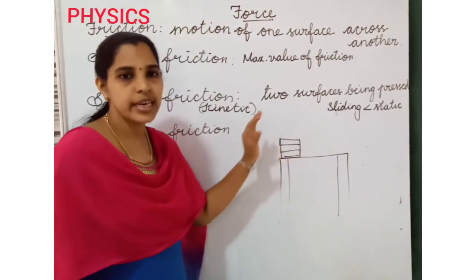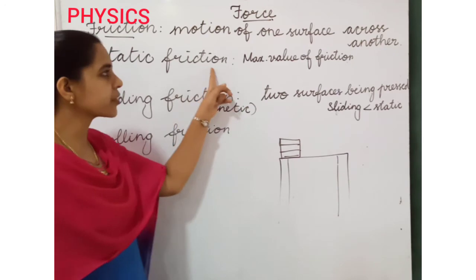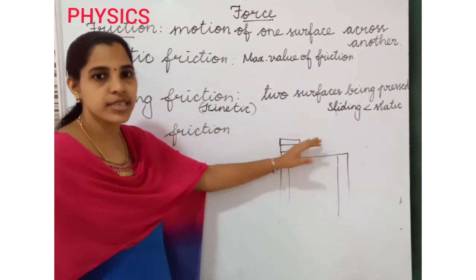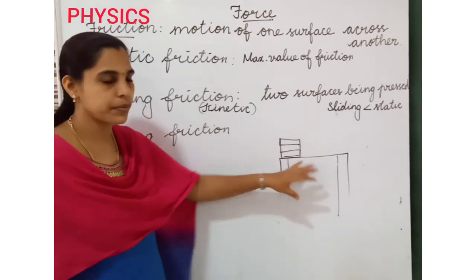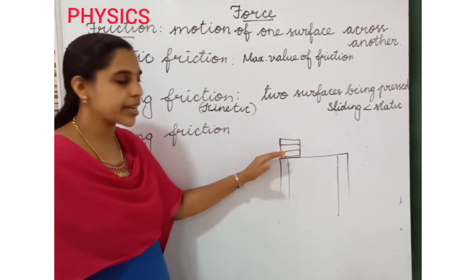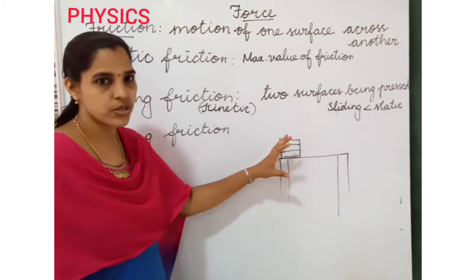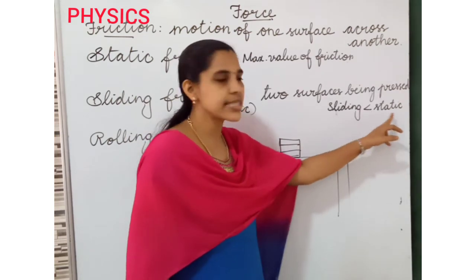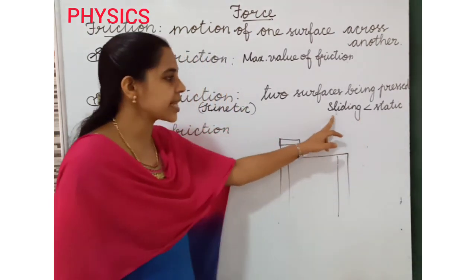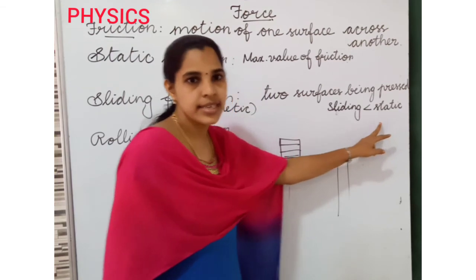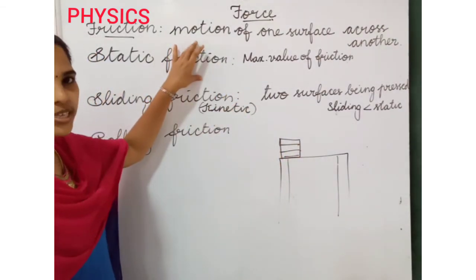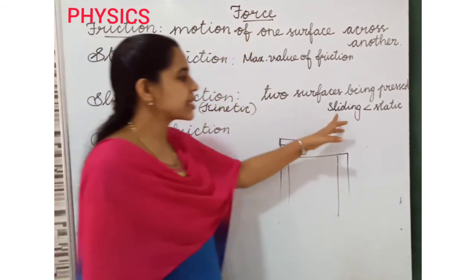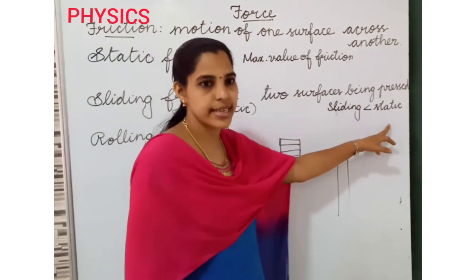For sliding, I need to give less force, but for static friction we have to give the maximum force of friction, according to their surface or according to their objects. But for sliding friction I need to give minimum force. So sliding friction is less than static friction. The static friction is more. When we compare sliding and static friction, sliding friction is less than static friction.